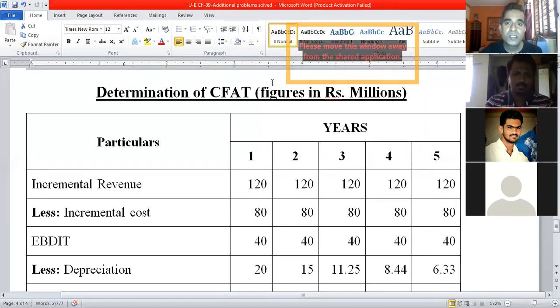That is, in traditional techniques, accounting rate of return, payback period, and discounted payback period, and in time adjusted, net present value, internal rate of return, and profitability index. And thereafter, some additional problems. So here I conclude with unit 2, and in our next class, I'll make a beginning with unit 3, which is the cost of capital.